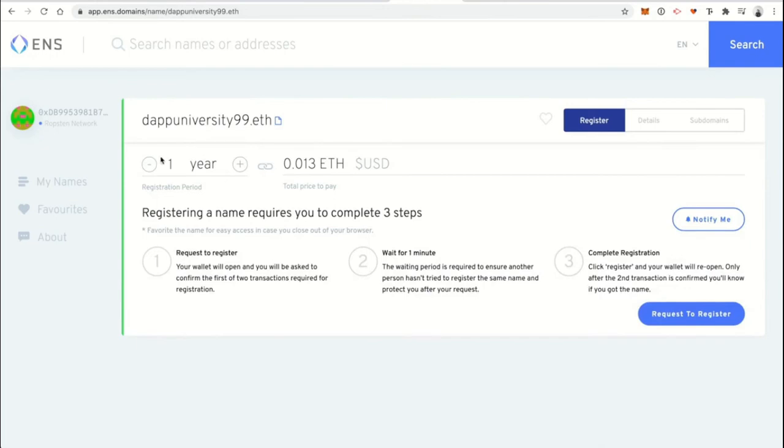And so here's how it works. You can basically buy it for this amount, 0.013 ETH. You can do one year, two years, as many years as you want. I'll just do it for one year.